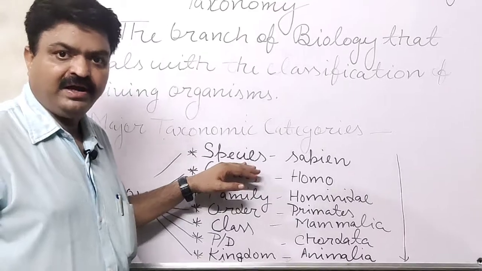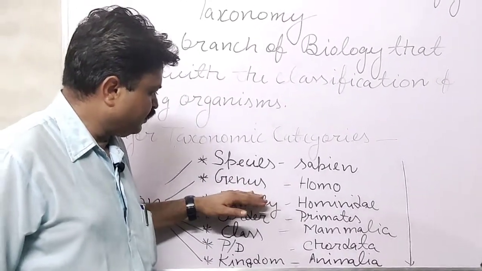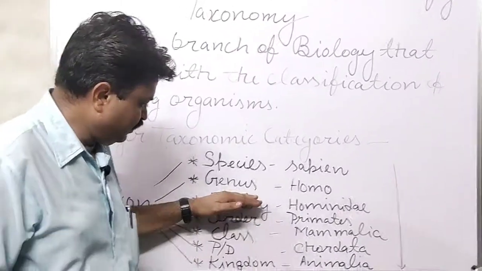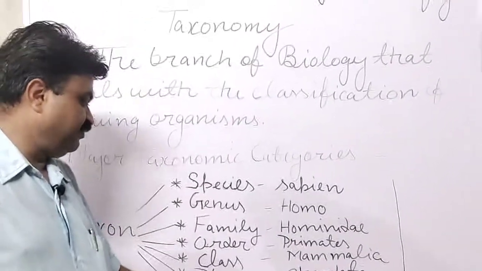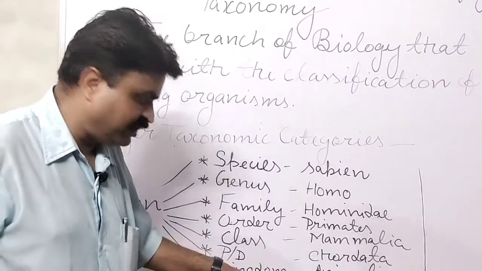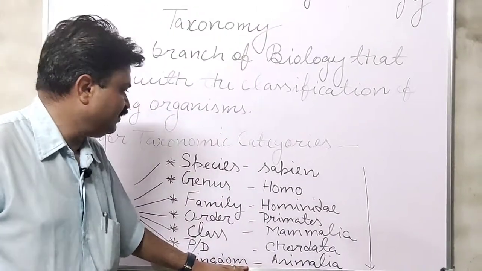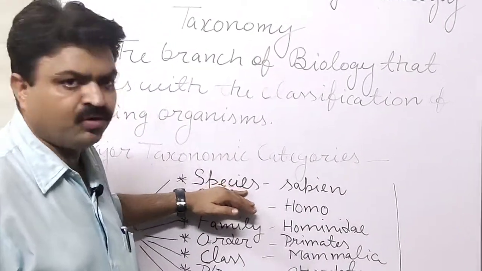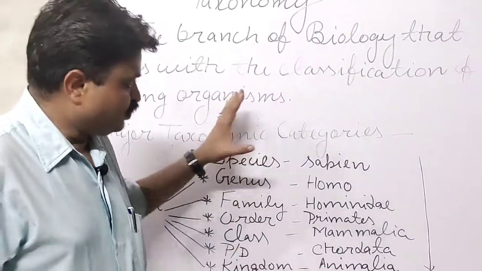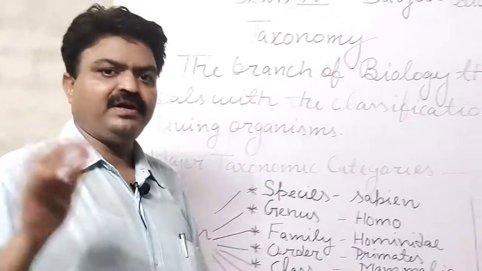smallest group, and after the smallest we come to the increasing number of groups, and in the last we get the largest group of the living organisms. And what is it? It is kingdom. Kingdom is the largest group and species is the smallest group of the living organisms. So it is about the taxonomy and taxonomic categories.